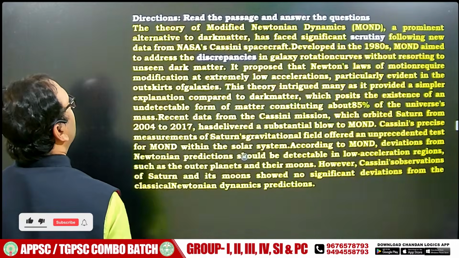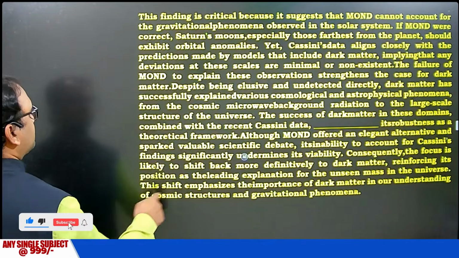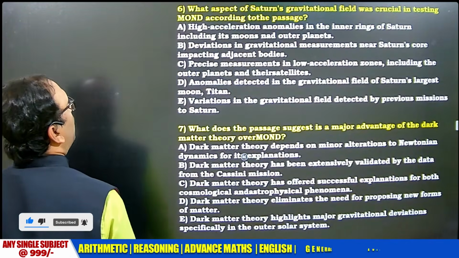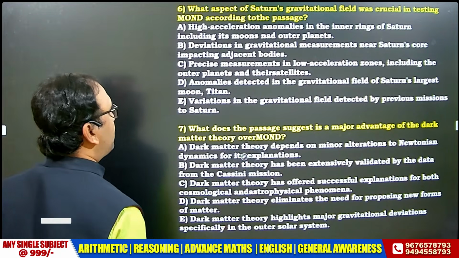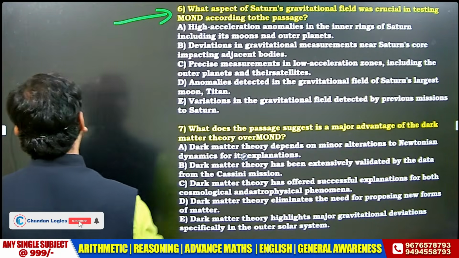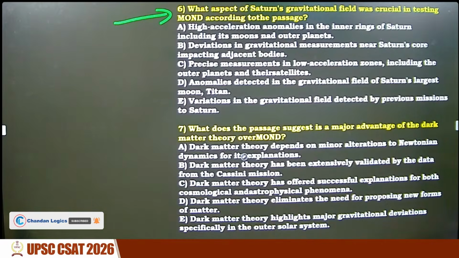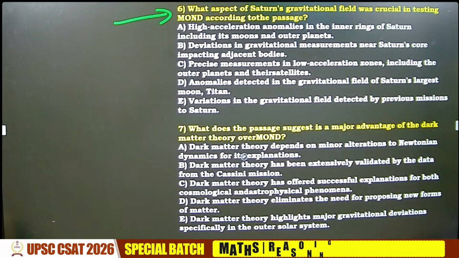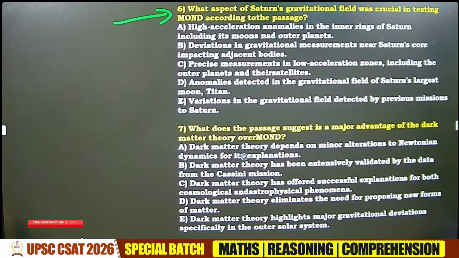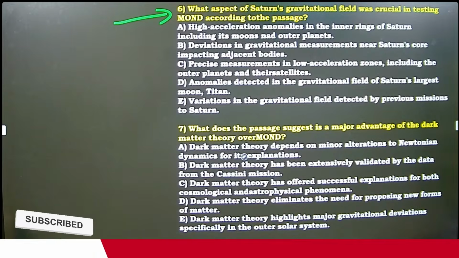Okay. Can you try the question number 6? What aspect of Saturn's gravitational field was crucial in testing MOND? Yes. Answer please. I've explained the article. I want answer now.